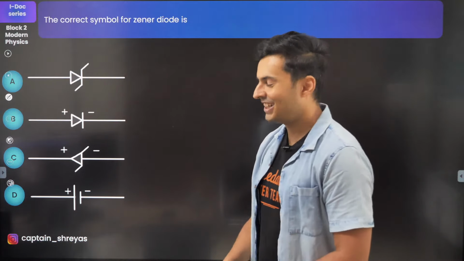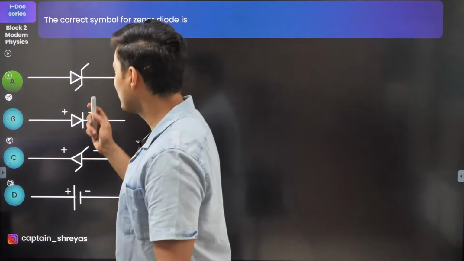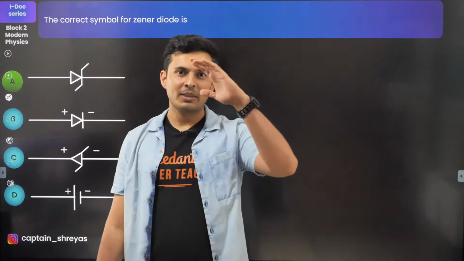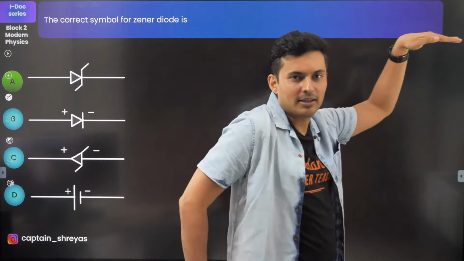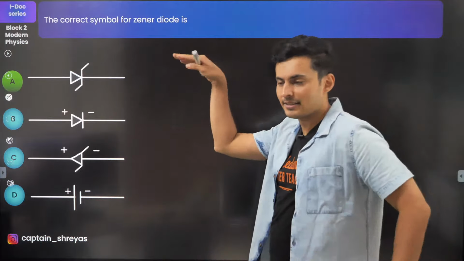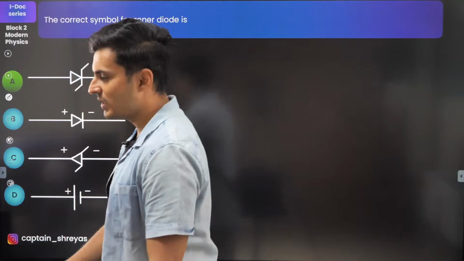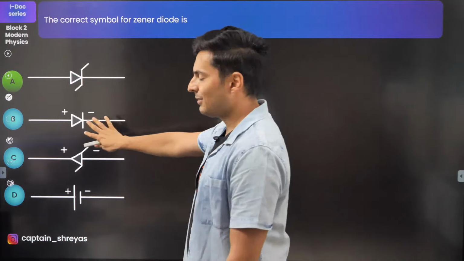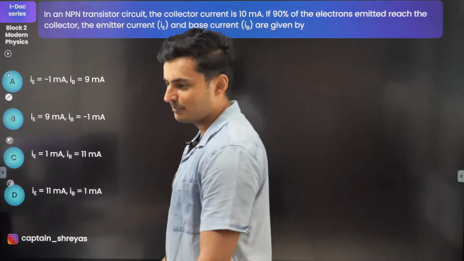Okay. All right. So guys, the correct answer is obviously option A. Remember, this is Egyptian dance. Always I tell, Zener diode is like Egyptian dance. You do this dance. Ting, ting, ting, ting, ting. So Zener diode dances like this, like Egyptian dance, right? This is how this Zener diode is. And so it's option A, guys. You do not put plus and minus, that's stupidity. All right. So moving on to the next one.